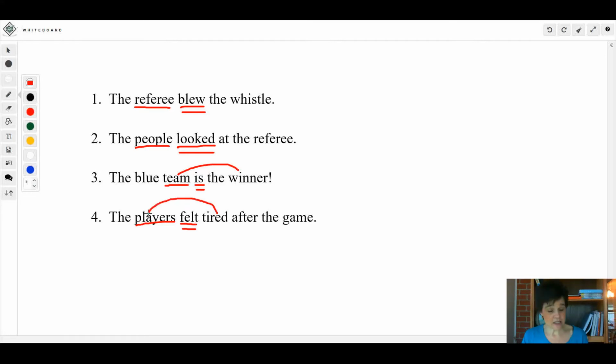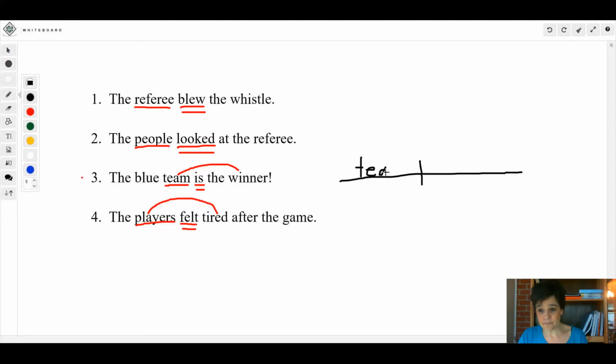Now let's see if we could go ahead and diagram number 3. It doesn't tell us to do this on the paper, but you are going to have to do it on your page. So we're going to diagram the subject and the verb, which is team. I just want to be sure you can do this. Our verb goes here. Now, since this is linking, winner goes here.